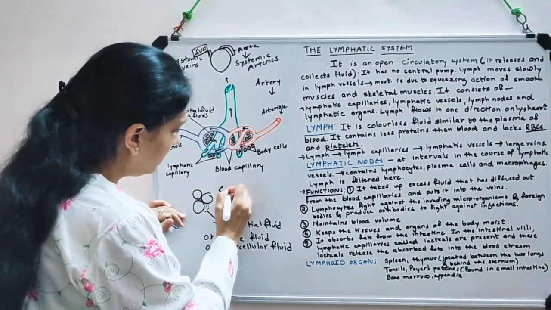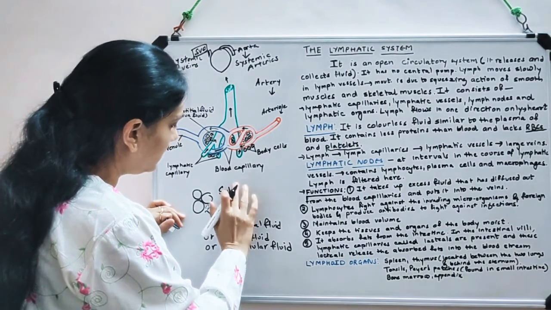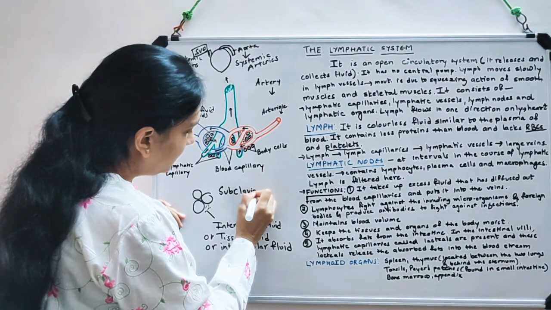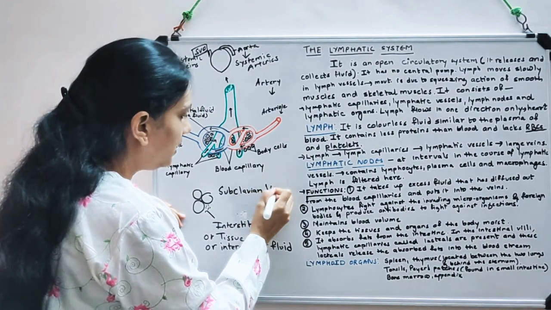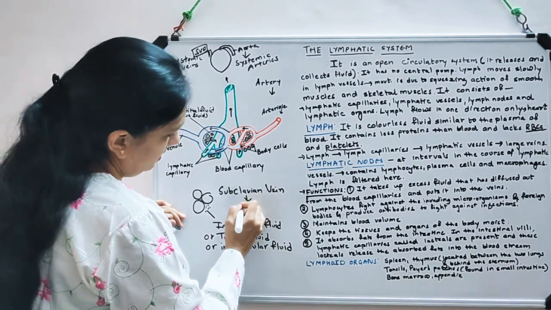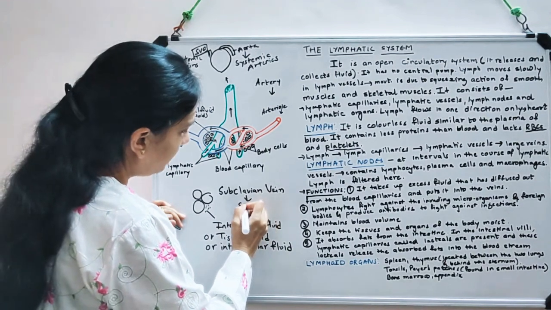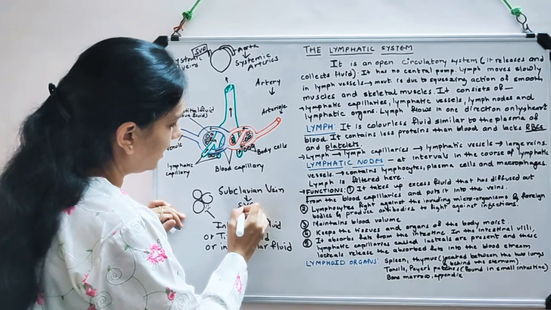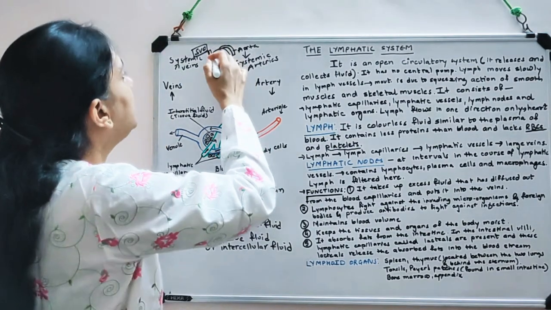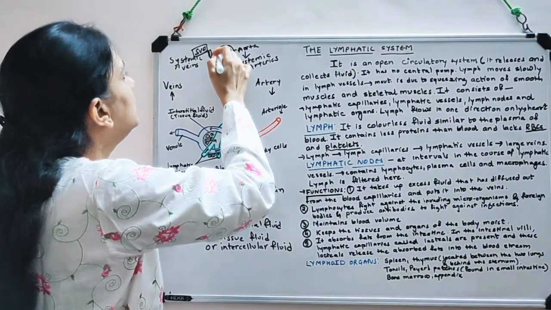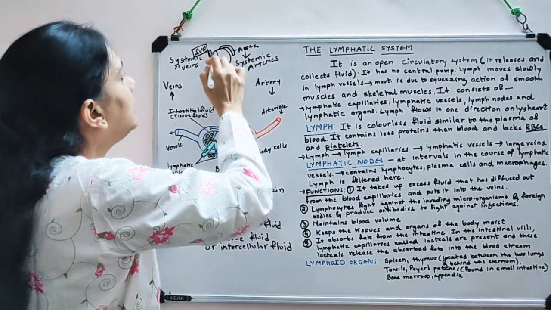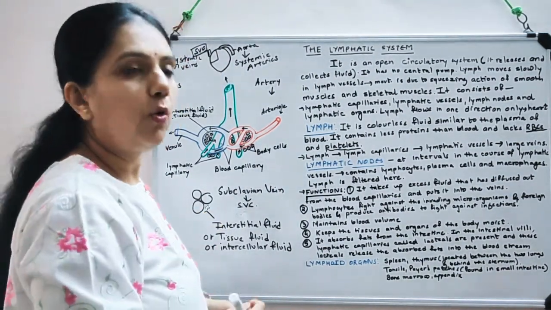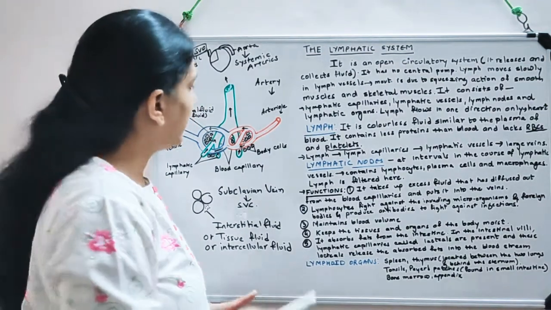They put it in the vein, and that vein's name is subclavian vein, and this then drains the fluid into the superior vena cava, and that ultimately brings it to the right atrium.